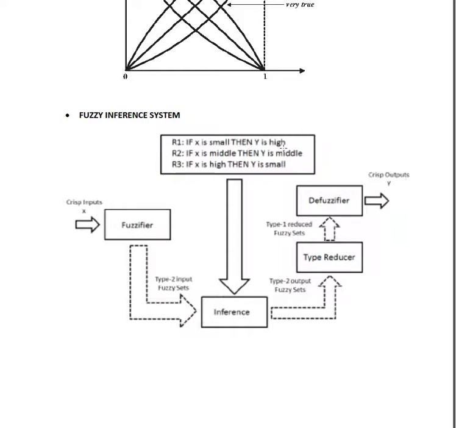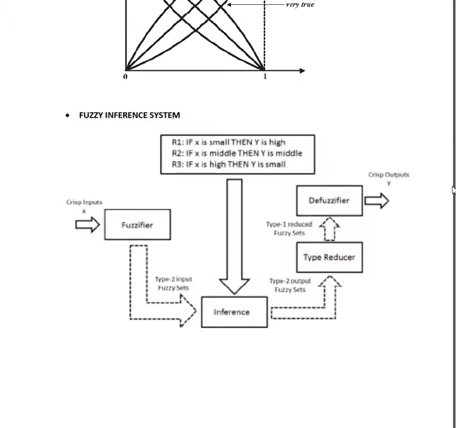And if it is middle, then this is also middle. And if this is high, then this is small. So this is the rule, and this rule is taken in the inference. Based on where your x stands, the inference tries to create a new fuzzy set. So here also a fuzzy set is there, but here a new fuzzy set is created.